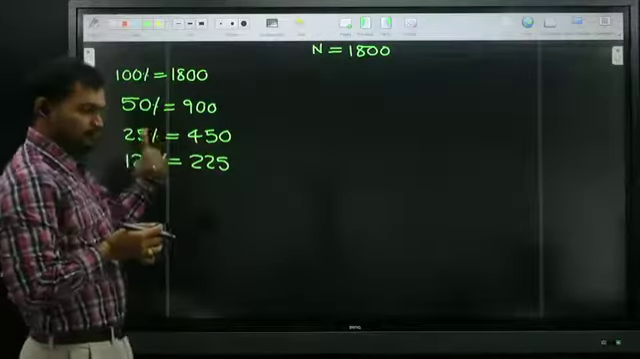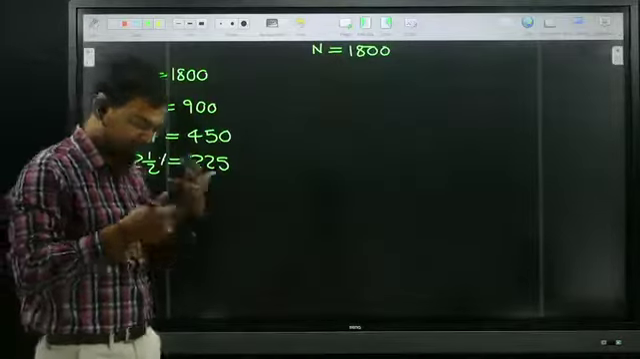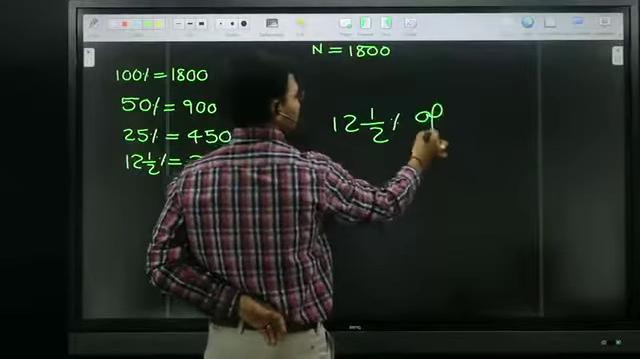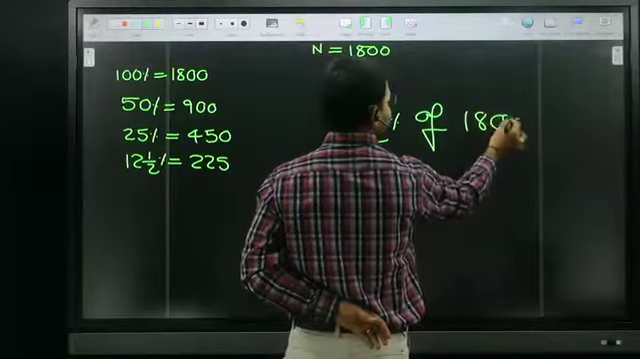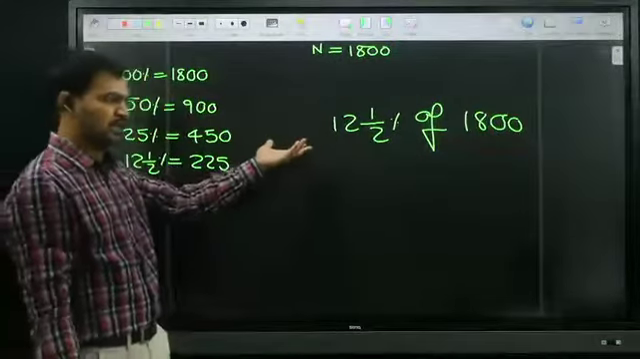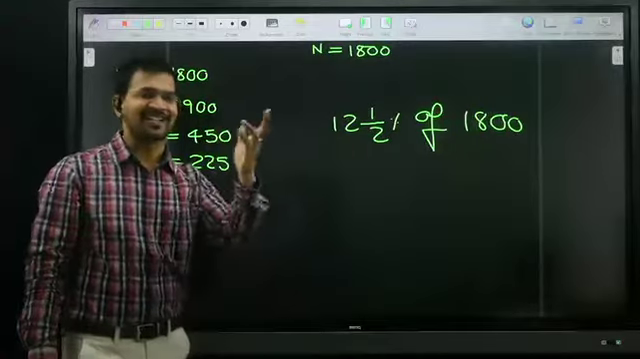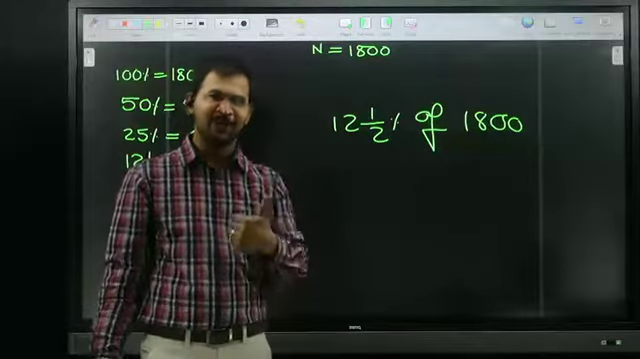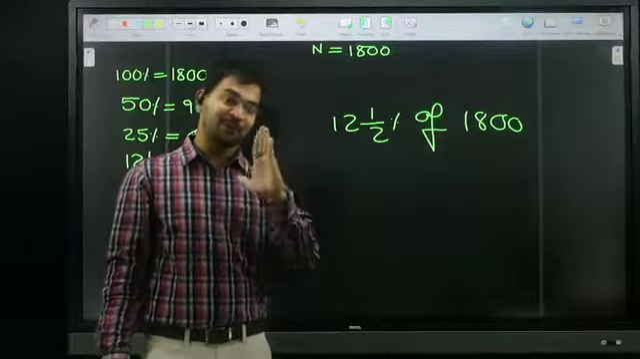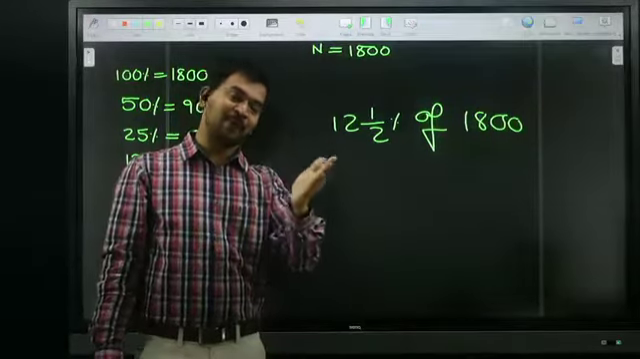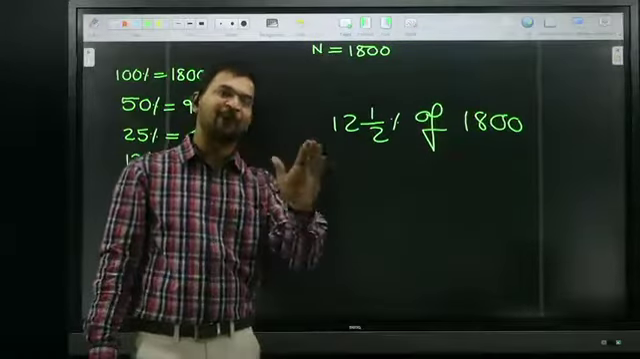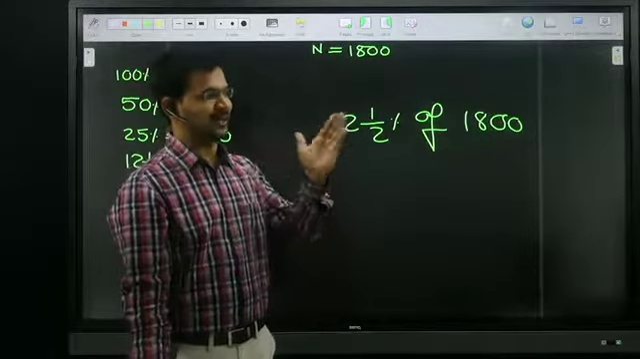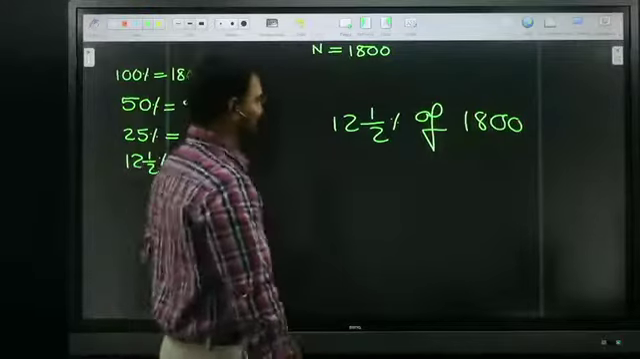If you don't know this type of mechanism, say for example, if they ask what is 12.5% of 1800, whenever you see this expression in the exam, how do you start? 12.5 is a mixed fraction, so 12 twos are 24 plus 1, 25 by 2, percentage is there by 100, so 25 by 2 by 100, 25 ones, 25 fours, 1 by 4 by 2, 1 by 8. 1 by 8 of 1800, 8 ones, 8 twos, 8 fives. It will take some time, that is the reason we don't follow this one.